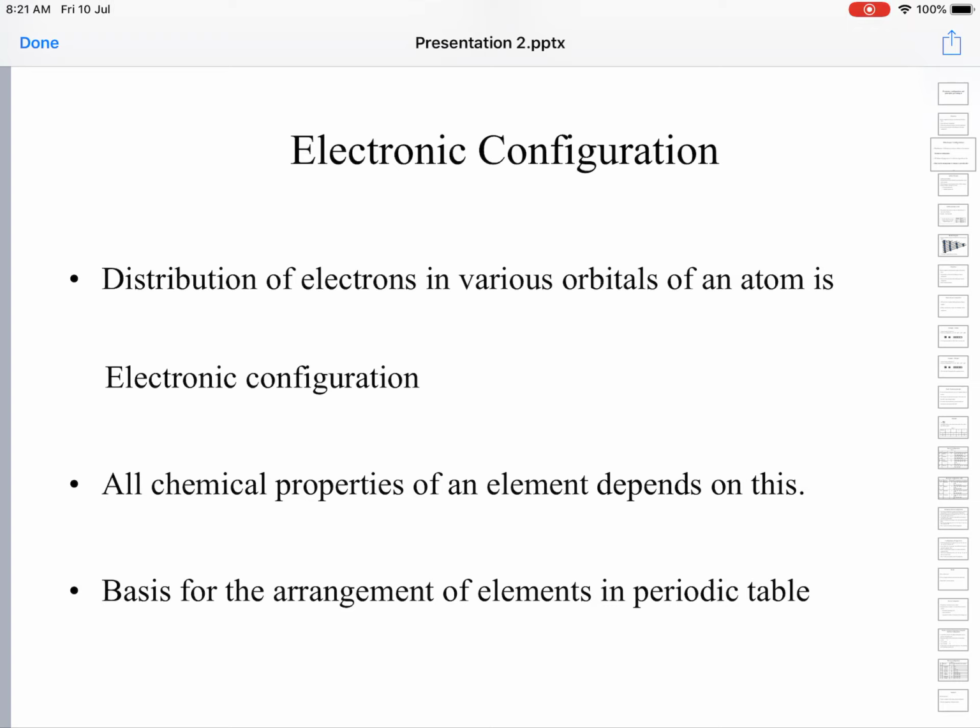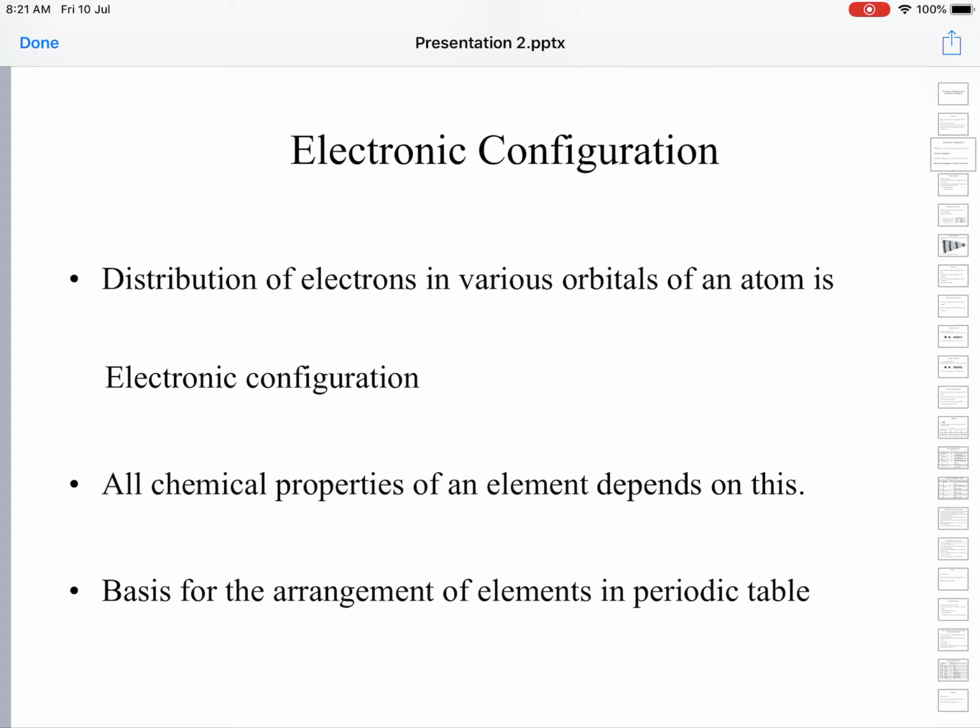The properties of elements also can be predicted depending upon the electronic configuration of the element. So, the electronic configuration plays a vital role in the entire chemistry, not only in chemistry, but in the entire material science, thereby in all the applications for engineering and other things.